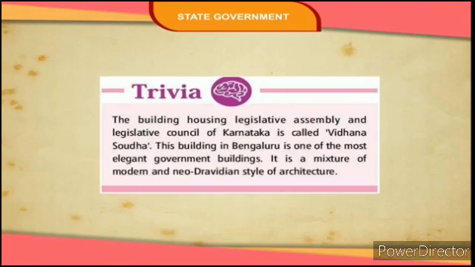Trivia: The building housing Legislative Assembly and Legislative Council of Karnataka is called Vidhan Saudha. This building in Bengaluru is one of the most elegant government buildings. It is a mixture of modern and neo-Dravidian style of architecture.